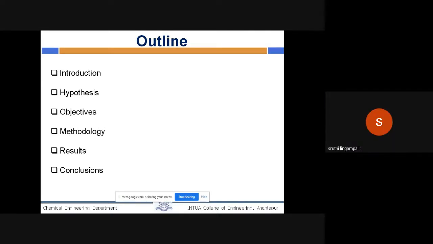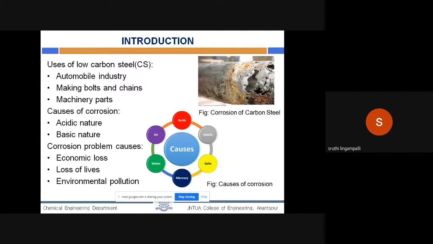Coming to the introduction, carbon steel is used nowadays in many industries such as the automobile industry, and in making bolts, chains and machinery parts. But due to corrosion, industries face lots of problems. There are several types of corrosion, such as in acidic and basic nature. The main causes are from the atmosphere, such as air, water, acids, alkalis, salts and mercury. This corrosion problem will lead to economic loss. Sometimes it may lead to loss of lives, and it is also a huge problem for environmental pollution.